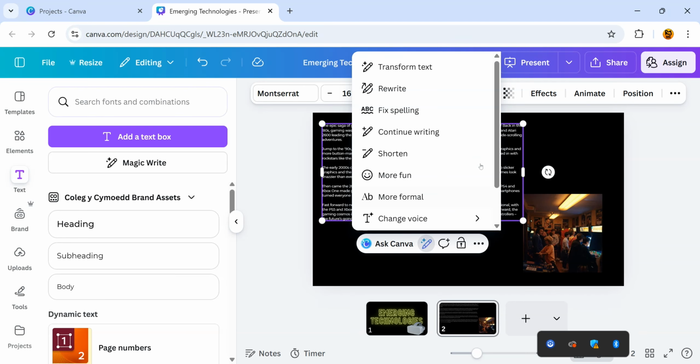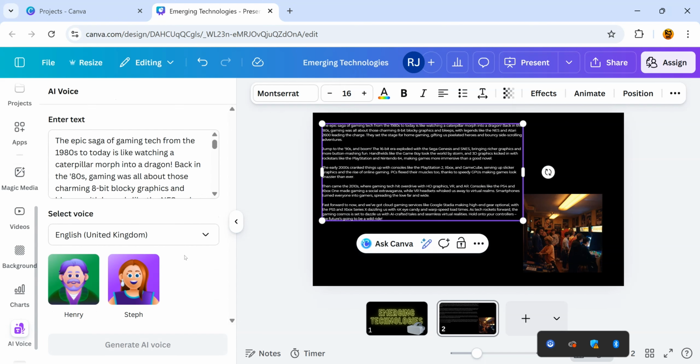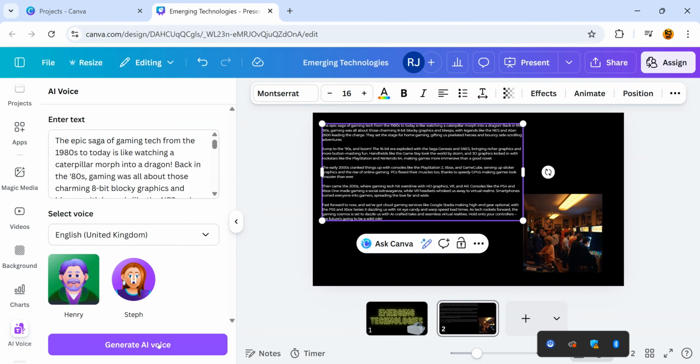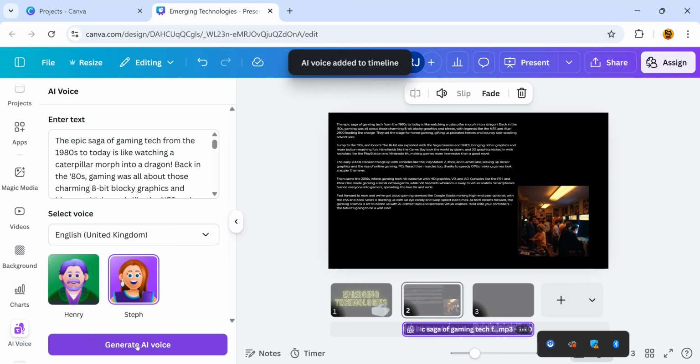There is also the option to generate a voice, so I can get a voice to actually read this over. So Henry or Steph, I'm going to use Steph in this case. I'll do that, and if I click on generate AI voice, not to say you have to do this, but sometimes it's a nice touch to put onto things. And then it will put the audio over slide 2 and slide 3, or pages 2 and 3.